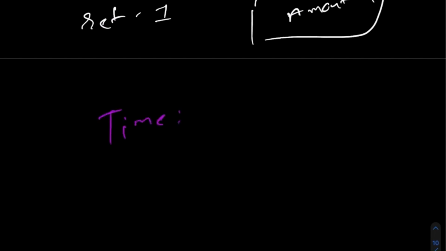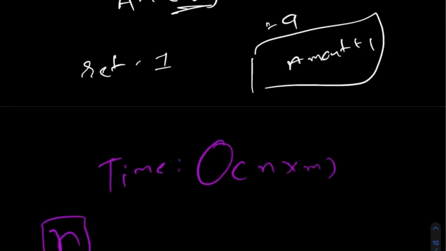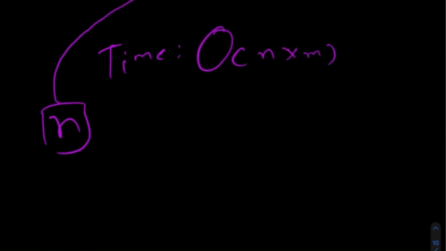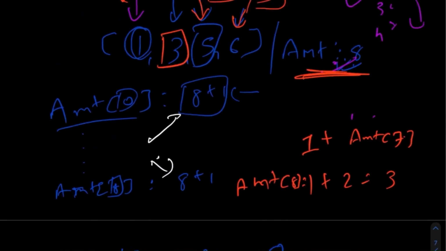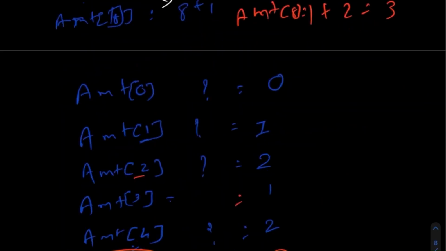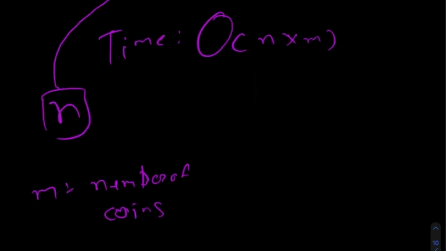So time complexity for this one would be actually big O of n times m. Now why n times m? Because we are running the loop to calculate the value n, and n is actually the value of this amount of whatever is given. So we are going through a loop n times, and m are the number of coins. Because notice that over here for every single element we will have to go through all the coins in order to generate the value. So the time complexity would be big O of n times m,